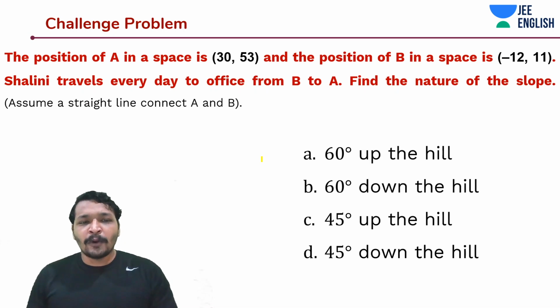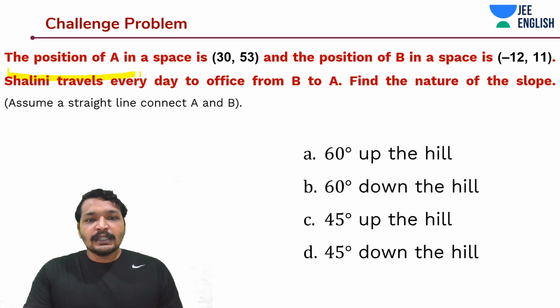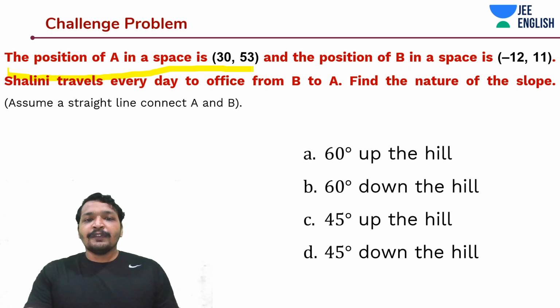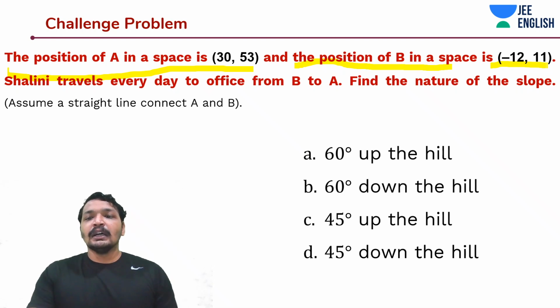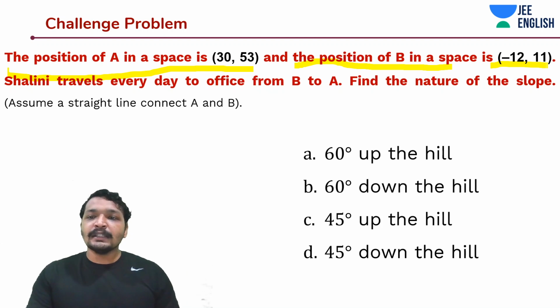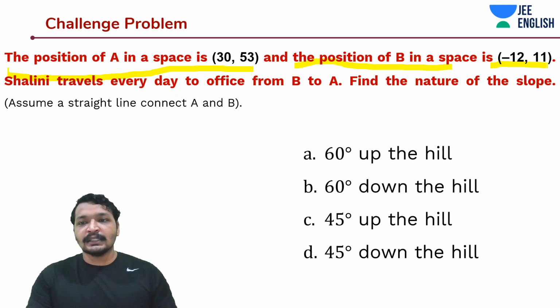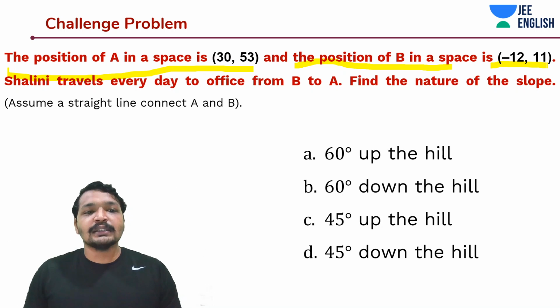So let's get to this problem. The position of A in space is 30, 50. That is, the x coordinate is 30 and the y coordinate is 50. The position of B in space is minus 12, 11. Which means B is in space at a position of minus 12 x coordinate, that is on the negative x axis, and 11 along the positive y axis.